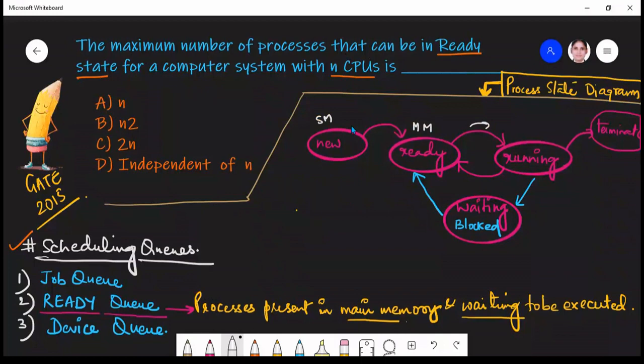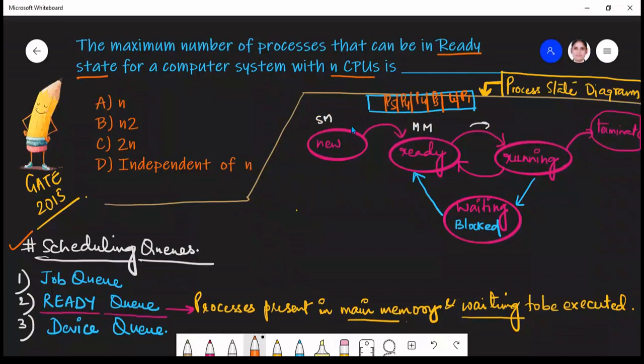Here in this ready state, we have a ready queue, and I have earlier also explained to you the concept of ready queue. So what is a ready queue basically? Here we have a queue, and all the processes which are just ready for execution are waiting for their turn. So let's say there are different processes, and all these processes are waiting in the ready queue, and they want to execute, right?